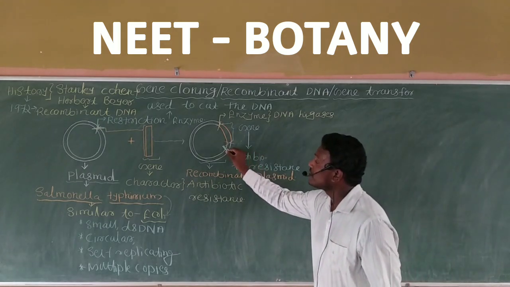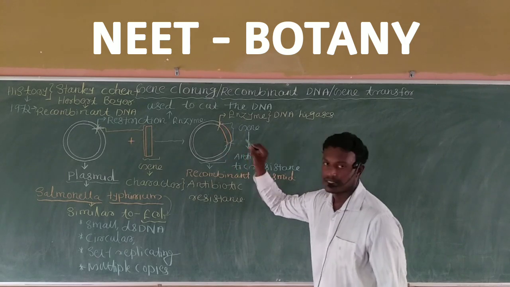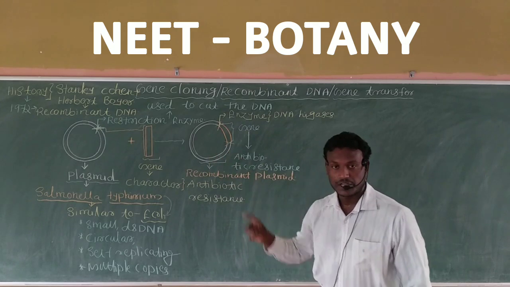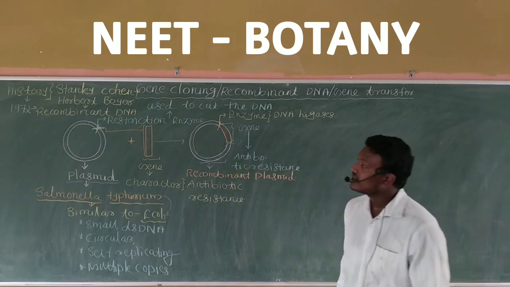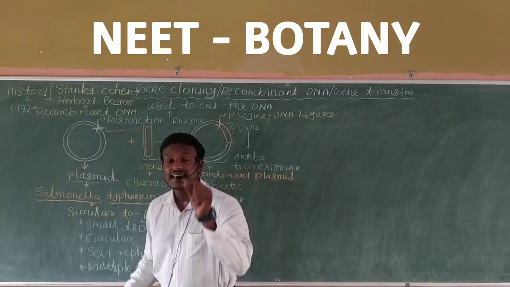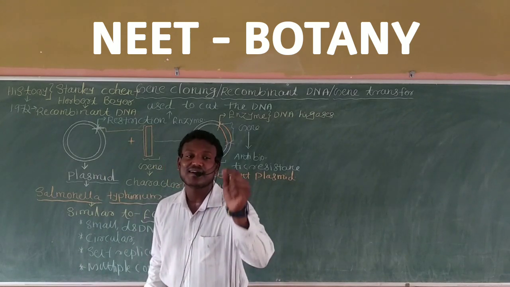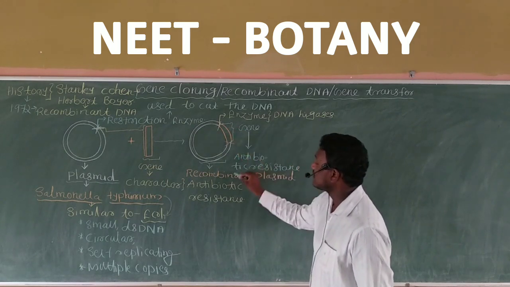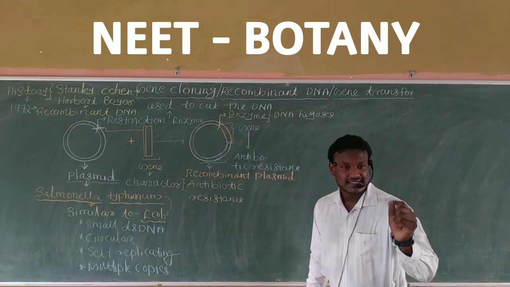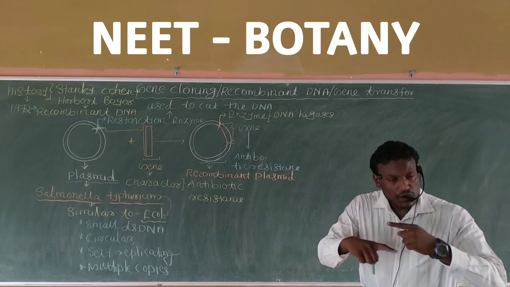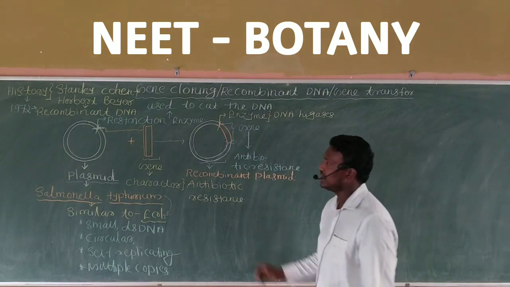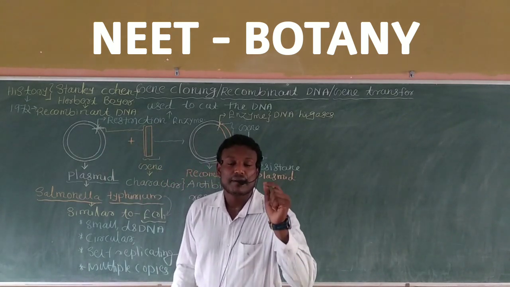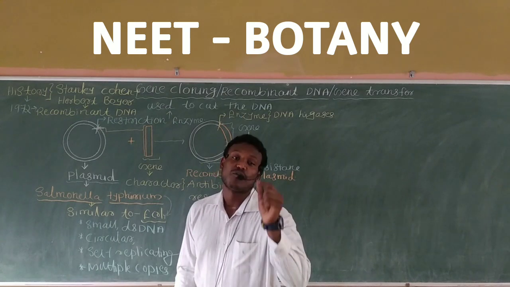So again, we know the function of the plasmid in this situation: the plasmid generally acts as a vector. We need multiple copies of a gene, that is, the antibiotic resistant gene. For making multiple copies of the antibiotic resistant gene, we are taking a plasmid, and here the plasmid acts as a vector.